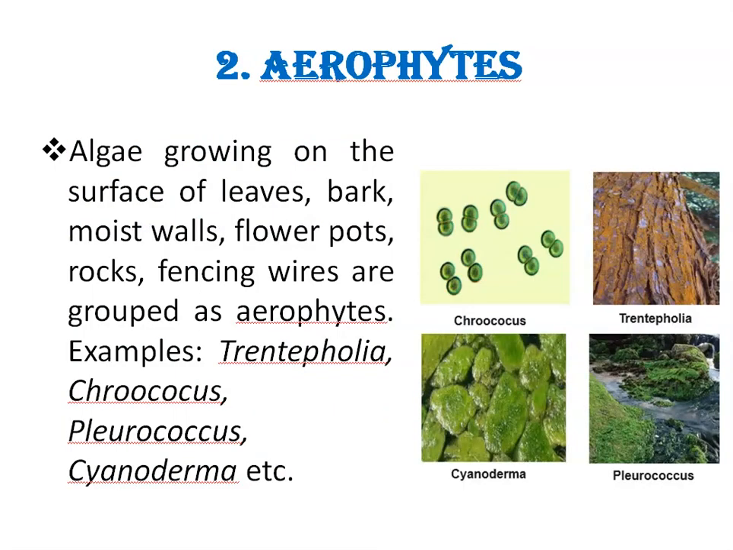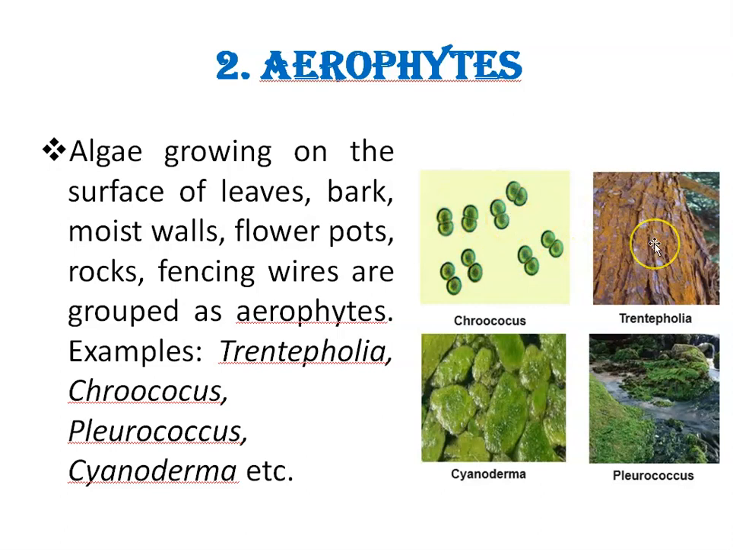Second type of algae after aquatic algae is aerophytes. Aerophytes means this type of algae growing on the surface of leaves, bark, moist walls, flower pots, rocks, fencing wires, and are grouped as aerophytes, present in air, right? So examples like Chroococcus. You can see here this is Chroococcus.